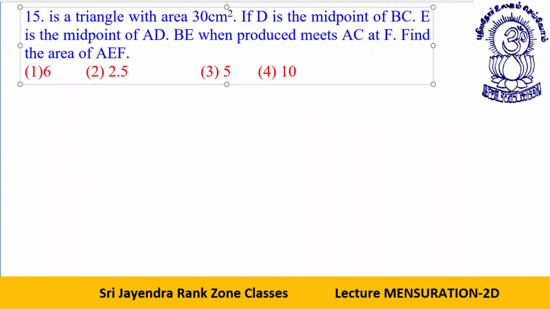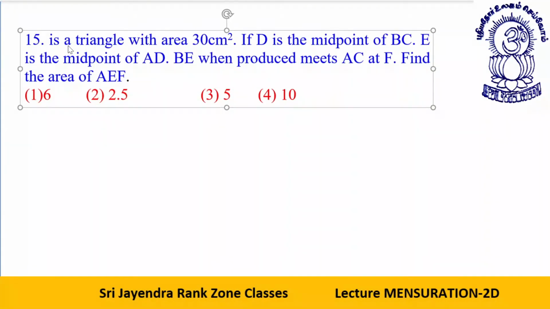Just a small thing is missing, that is ABC. ABC is a triangle with area 30 centimeter square. D is the midpoint of BC. Let me draw the diagram, dear students.